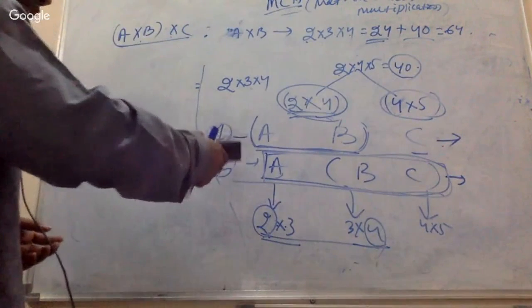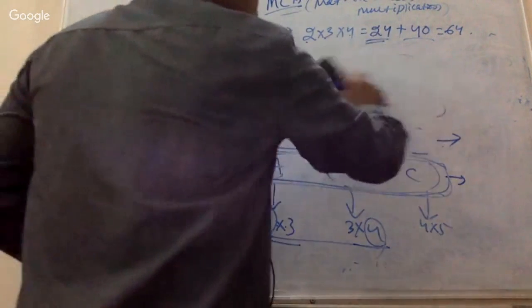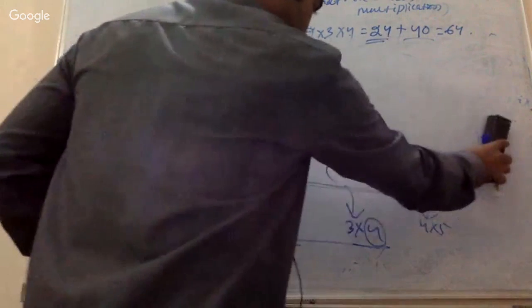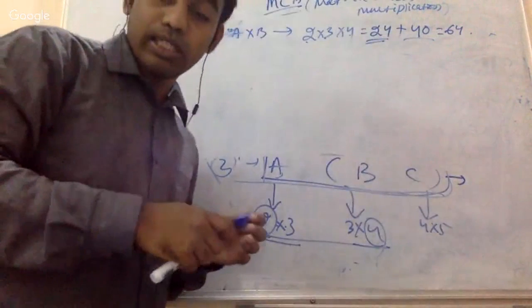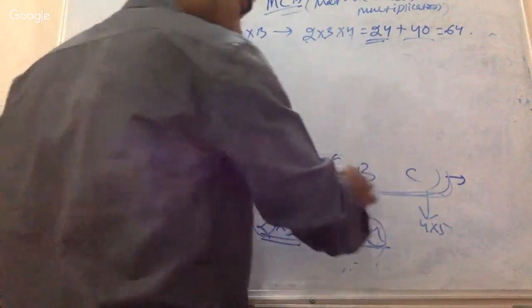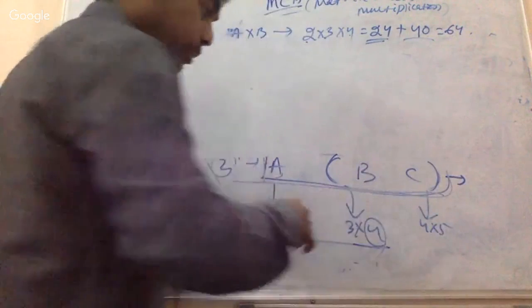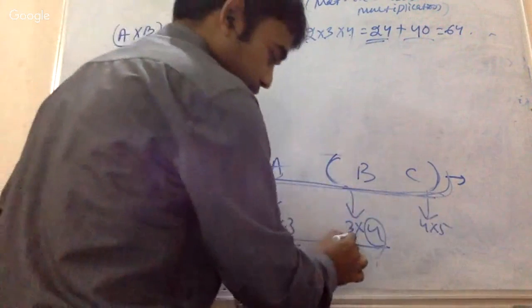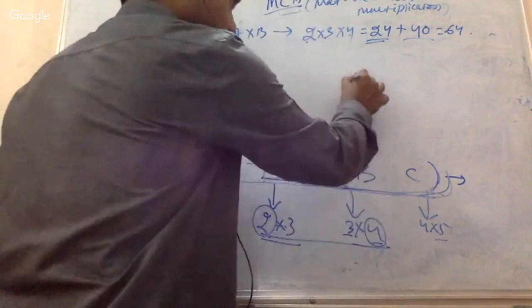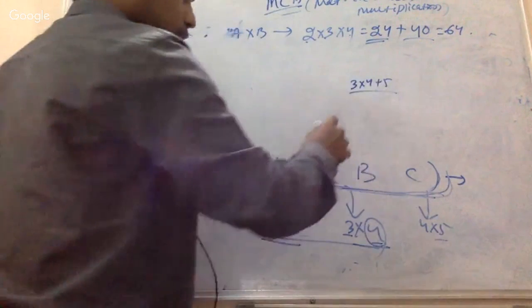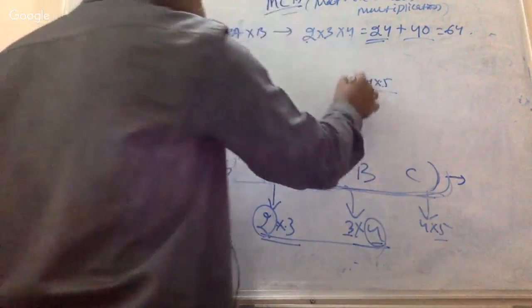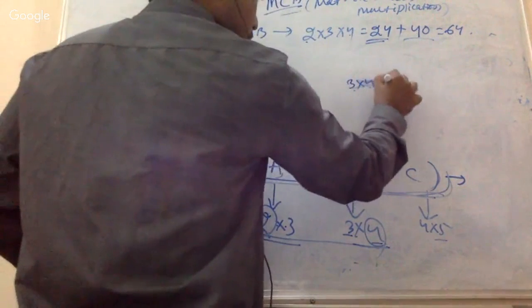Okay, let's calculate actually. There are two things. Let's calculate this particular situation. This was our question. Generally they ask in the question, and if it is a typing mistake, then that's okay. So the number of operations is m cross n cross p. That is 3 cross 4 cross 5, right? Then 3 cross 4 cross 5. So this is the number of operations. No, not plus. This is cross.